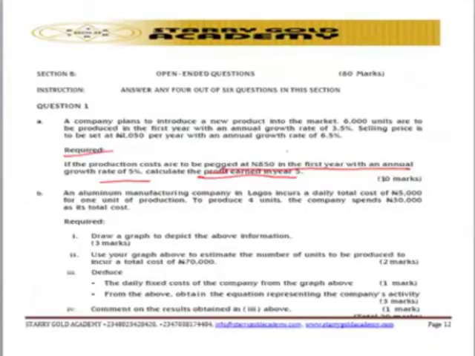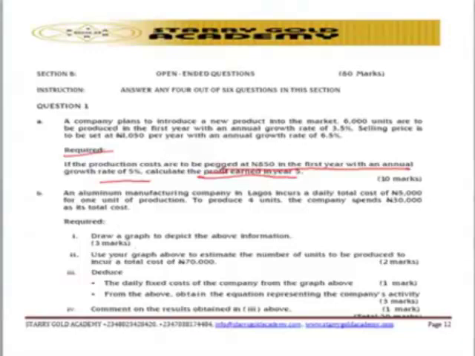First thing you can do in this question is to calculate the units produced and sold in that particular year. Then look at the growth rate per annum. After that, look at the selling price in that particular year. Then you can easily get the selling price and the production cost. From there, look at the growth rate per annum as well as the production cost in that year. Then you're able to derive the profit in that year. That's exactly what they are trying to pass in question 1A.